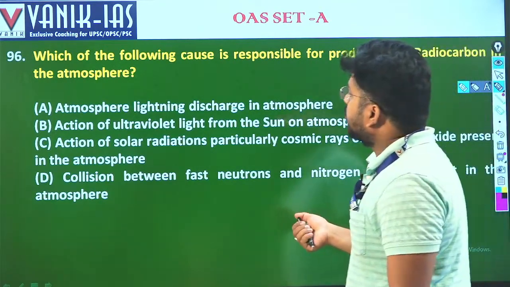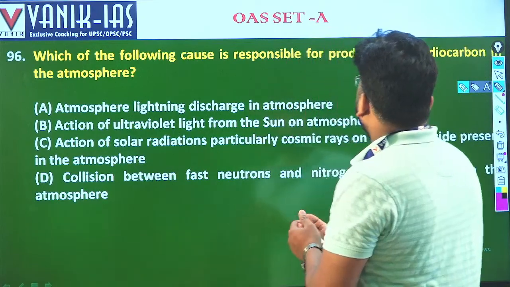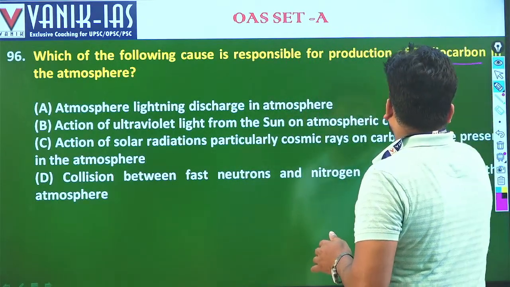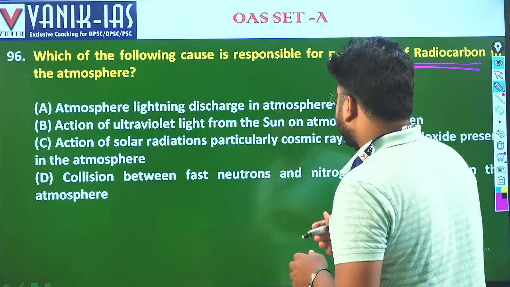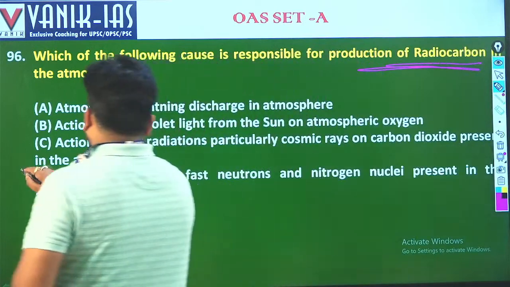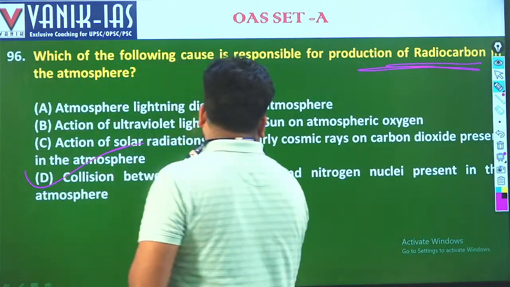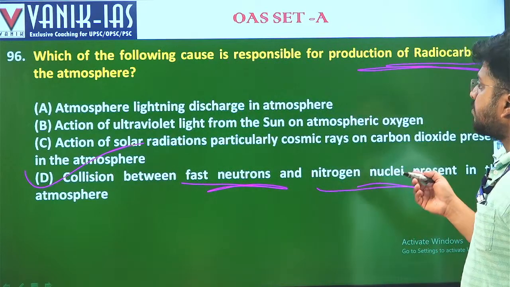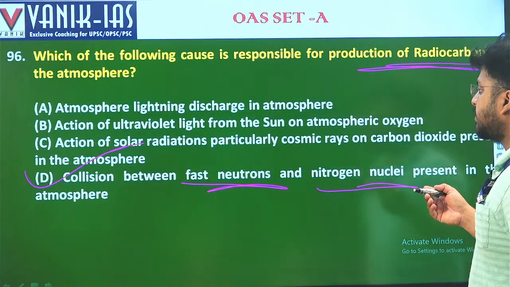Next, which of the following causes is responsible for the production of radiocarbon in the atmosphere? It is the collision between fast neutrons and nitrogen nuclei. D is the answer. When fast neutrons collide with nitrogen nuclei, radiocarbon is produced in the atmosphere. So D is the answer.